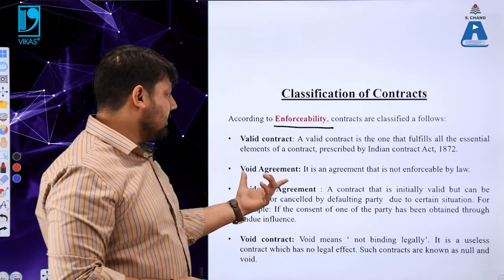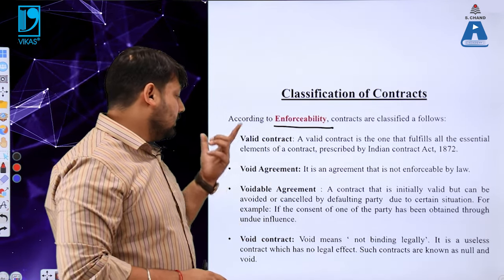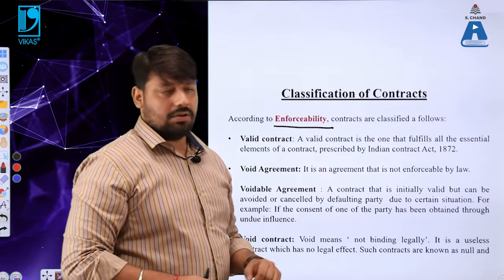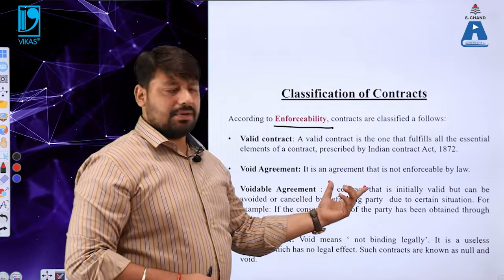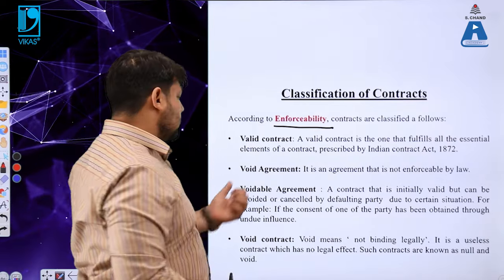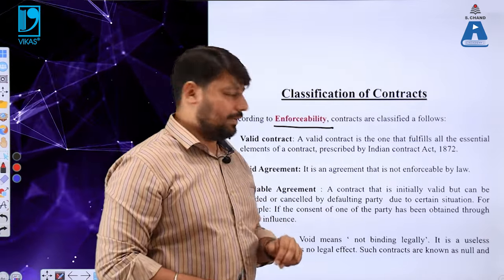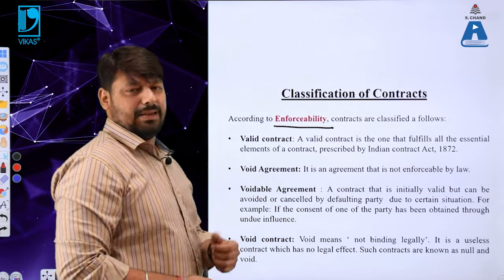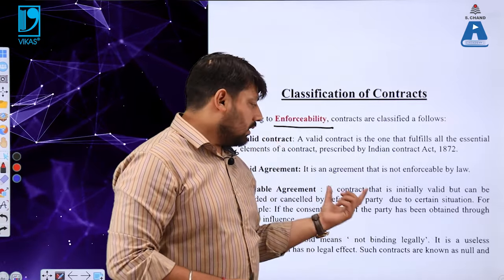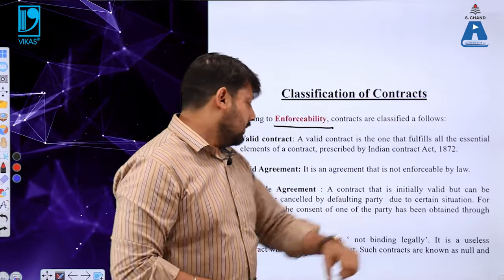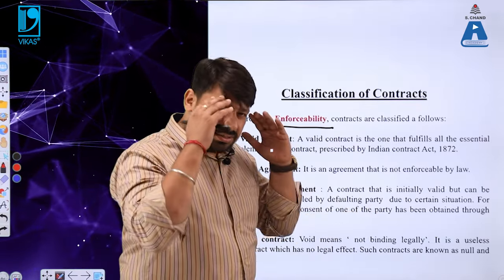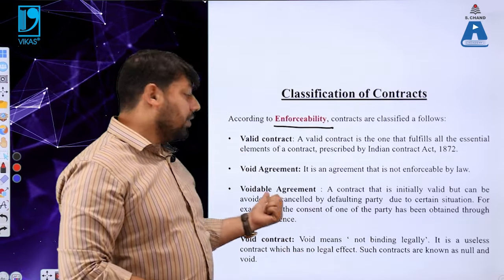Now we have the second type of contract here, and that is void agreement. It is an agreement that is not enforceable by law. Whenever you find an agreement which is not enforceable by law, that is always known as a void agreement. This is the second type. Now moving to the third type, voidable agreement. A contract that is initially valid, please make a note of it, but can be avoided or cancelled by the aggrieved party due to certain situations, that forms a voidable agreement.